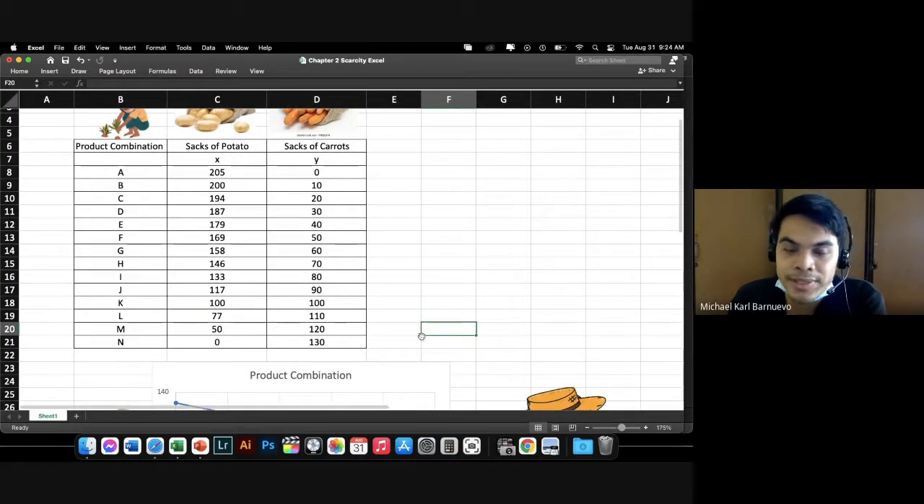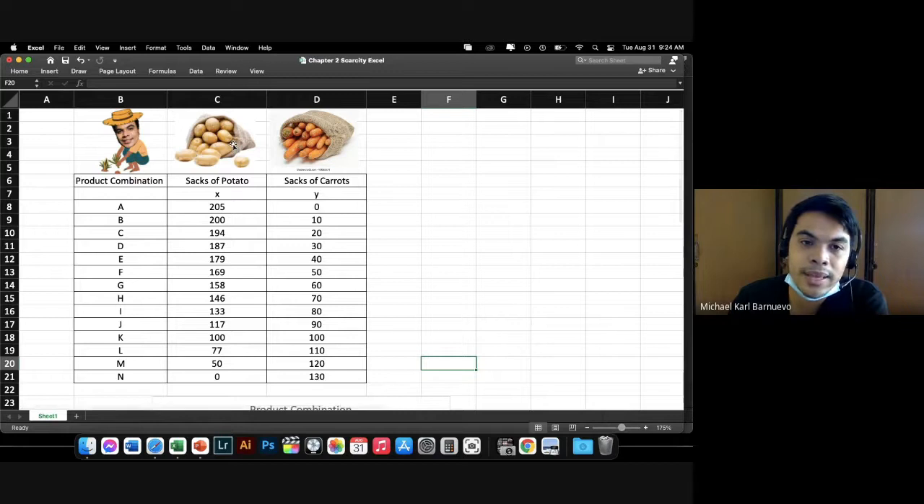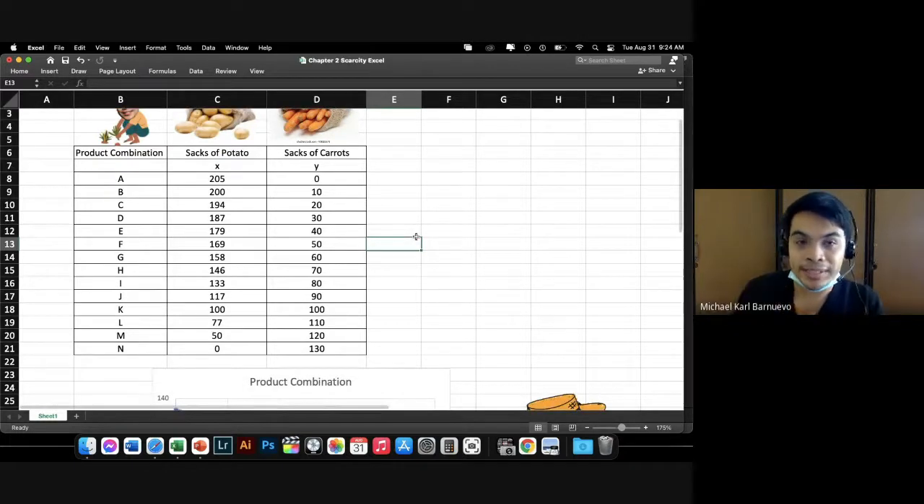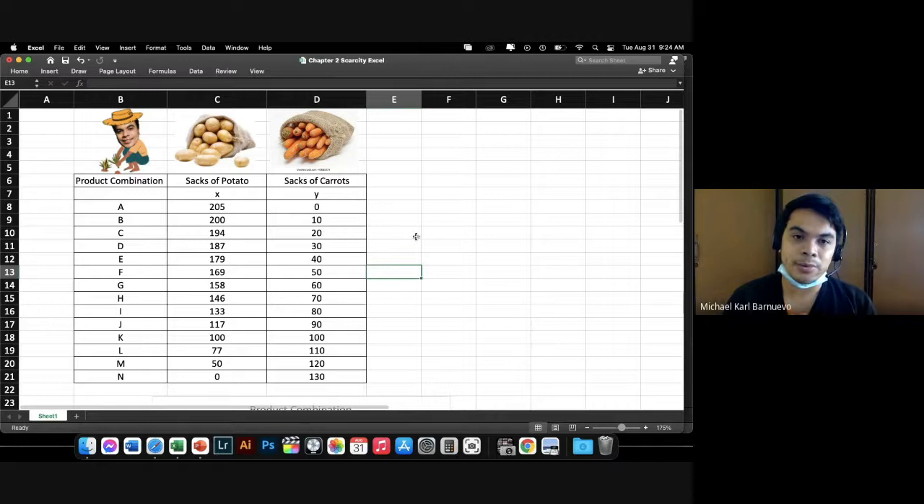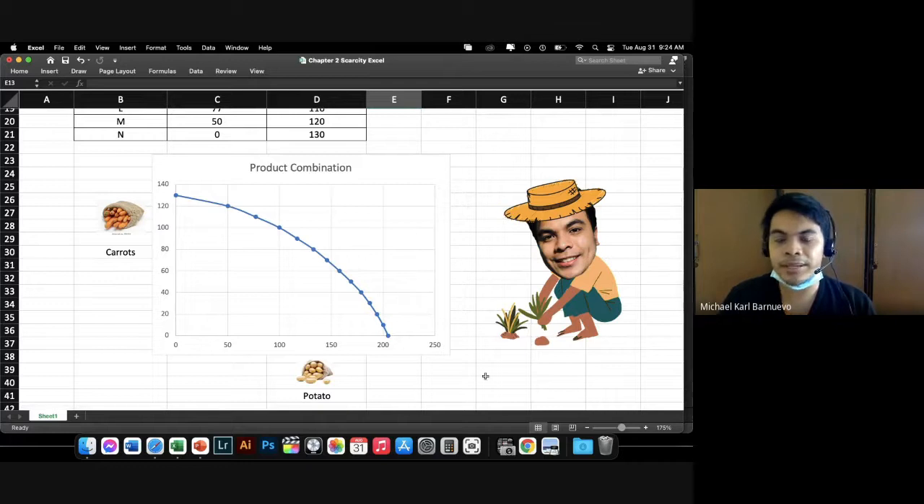But if you are given a chance to plant just one type of product, let's say that they have same amount or same price, we will choose potato kasi we can produce 205, which is larger than 130. So that is one way of interpreting our PPF or PPC. At least now we have a general idea on how we can maximize our limited resources. This is something we are trying to teach din sa ating mga local farmers.